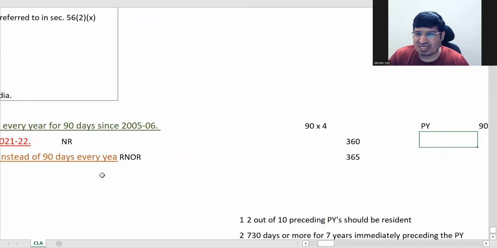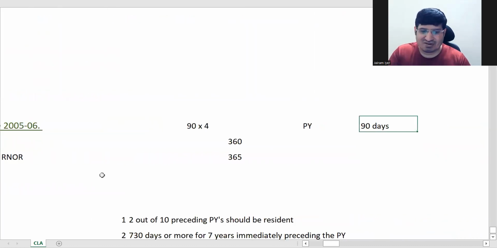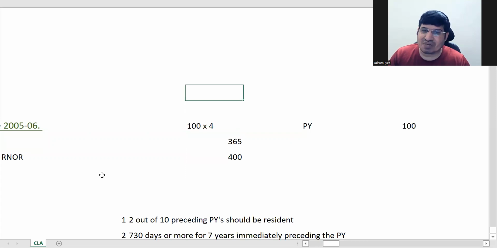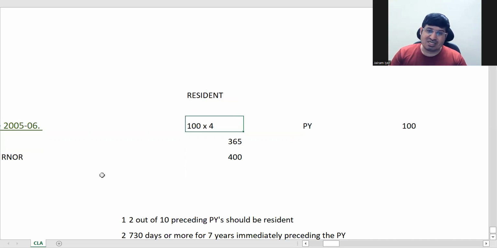If this is 100 days now, this becomes 100 into 4, which is 400. Now this 400 exceeds 365 days, so by basic condition 2, she will be resident. But is she ordinarily resident or not ordinarily resident? So we need additional conditions.